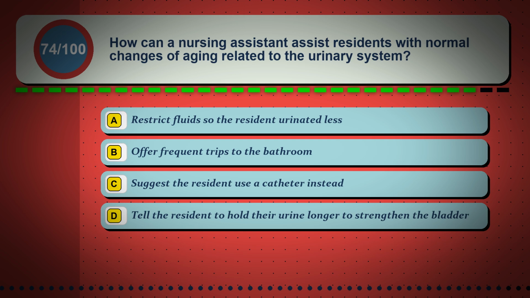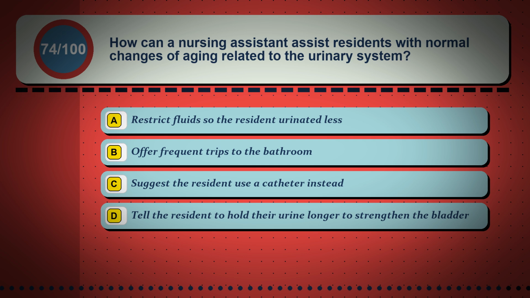Question 74. How can a nursing assistant assist residents with normal changes of aging related to the urinary system? Option A, restrict fluids so the resident urinates less. Option B, offer frequent trips to the bathroom. Option C, suggest the resident use a catheter instead. Option D, tell the resident to hold their urine longer to strengthen the bladder.